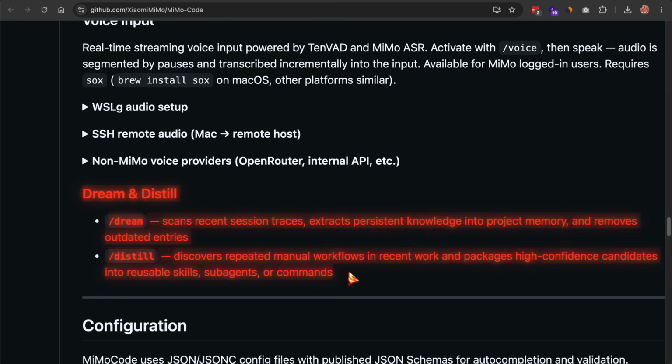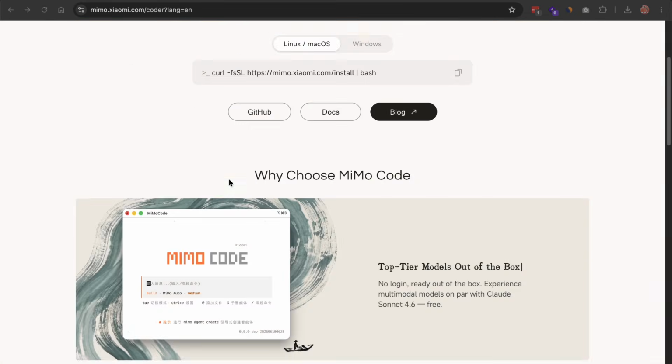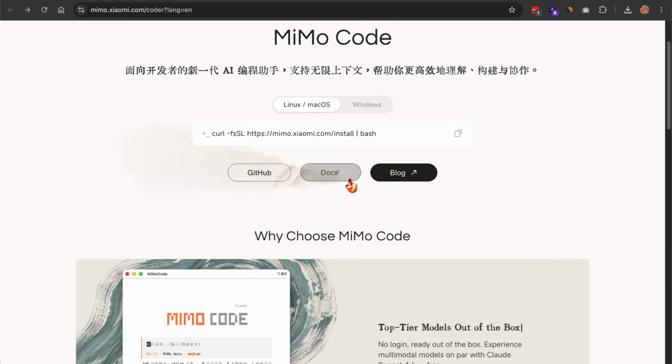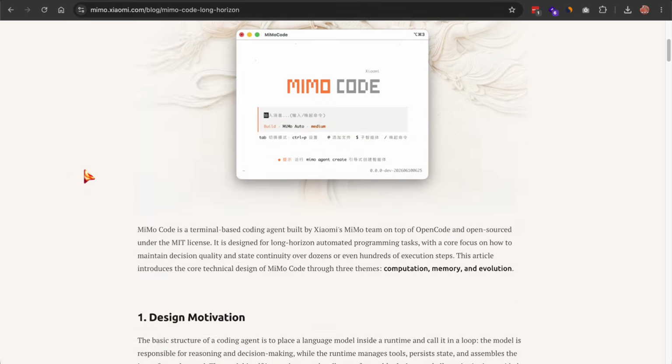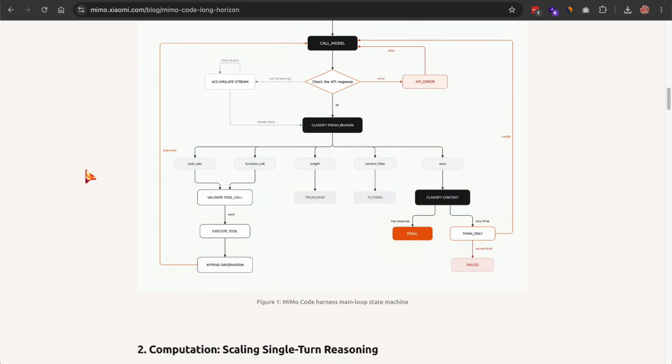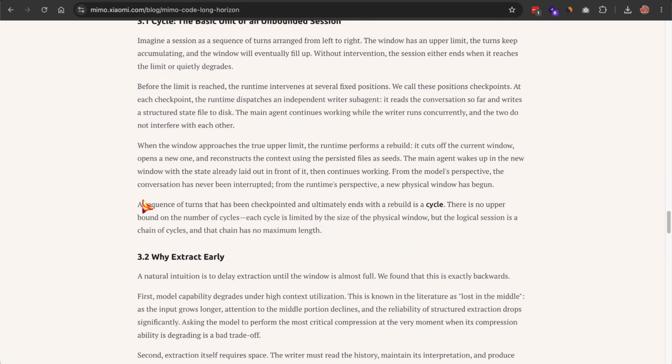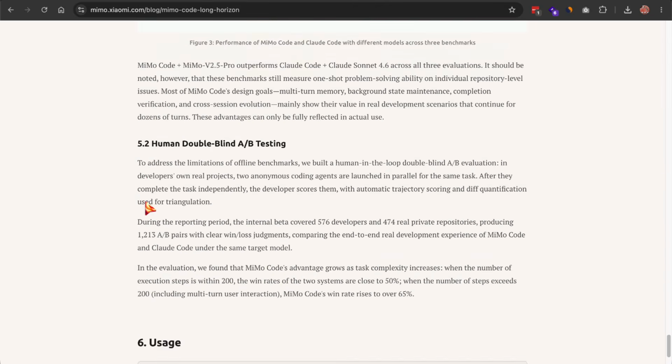The company that made this is Xiaomi's MiMo team, and they released it under the MIT license. And it's already picked up thousands of stars on GitHub in a short time. But it's a first public release, so treat it that way. The claim that got people talking is around long tasks.